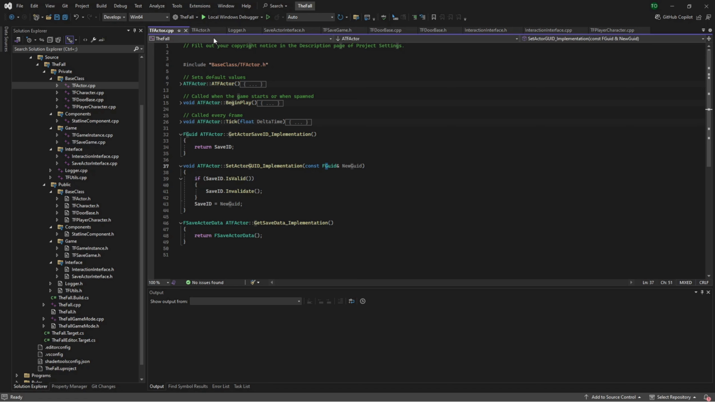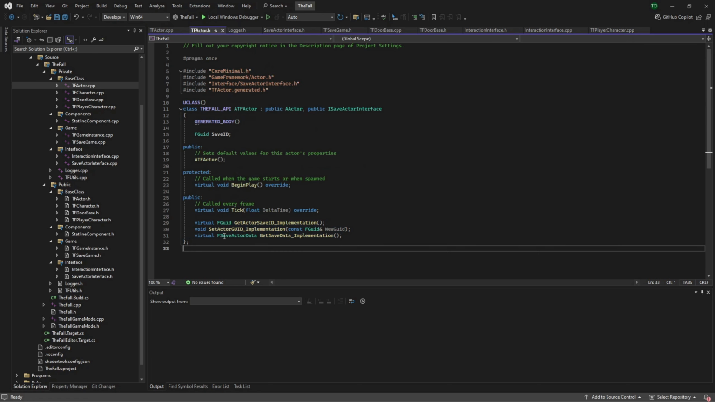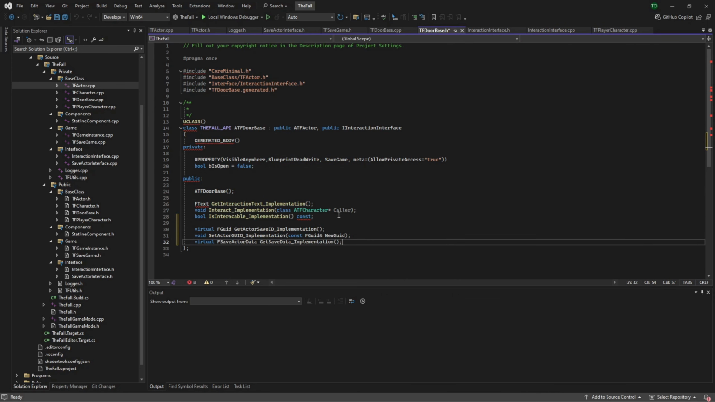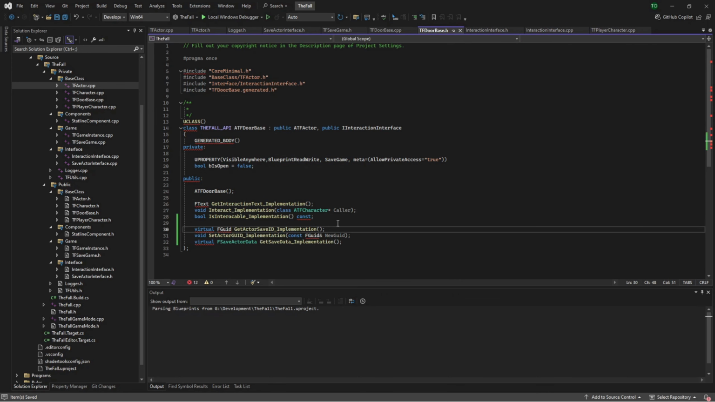So what we're going to do here actually is go into these header files. We're going to just copy these three here, and this is the header for TF actor. We're going to go into the door base header, and we're going to copy those, and we're just going to do override on the end of all three of these.